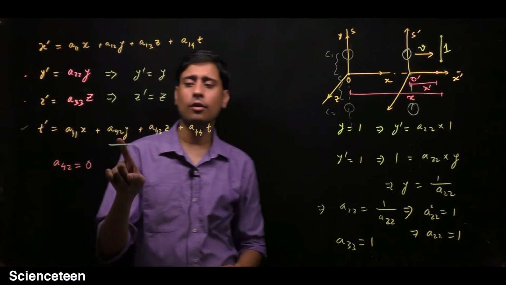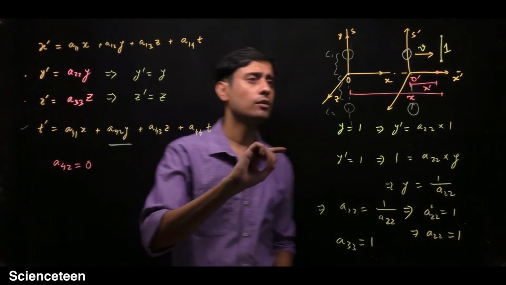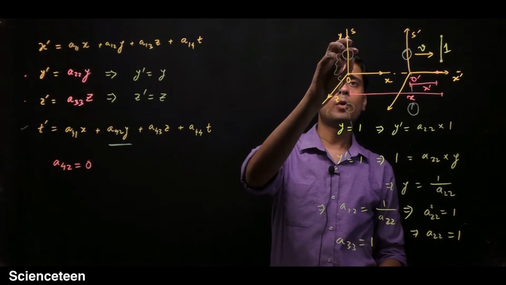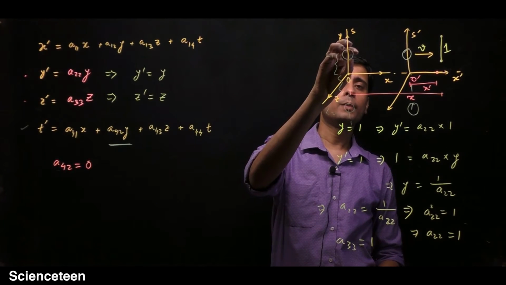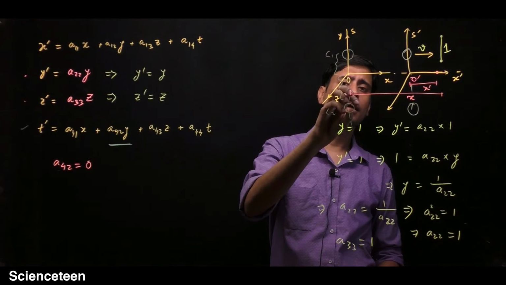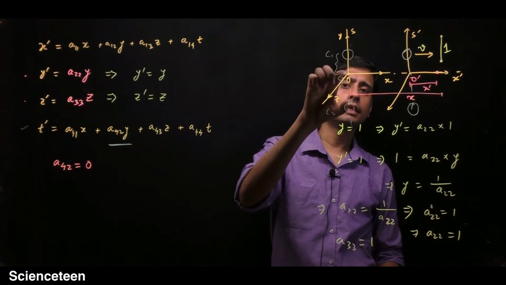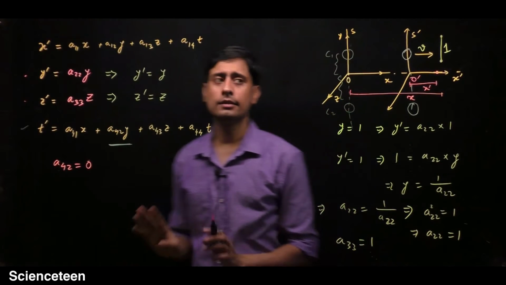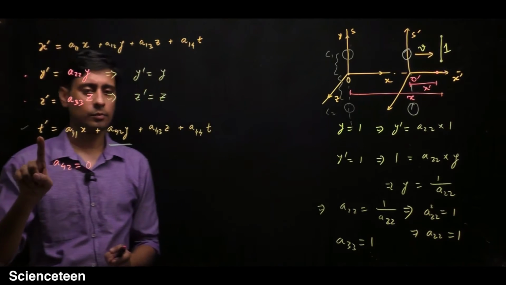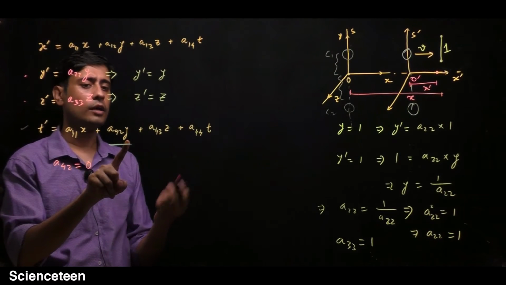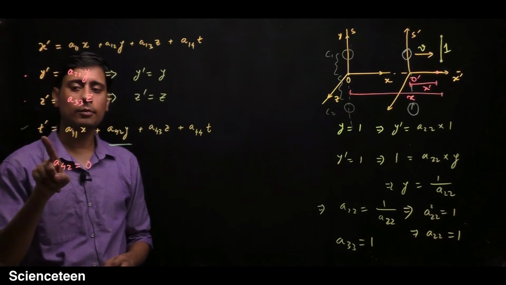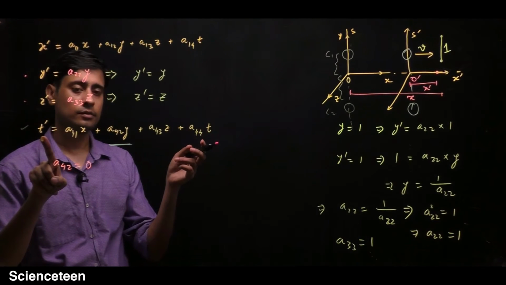Because if it is not 0, then placing the clock in the positive y-axis at a certain distance, or placing it in the negative y-axis with the same distance, will change the time in the clock. Because if you put positive y, suppose you put y equals 2, then the time t prime will be different.